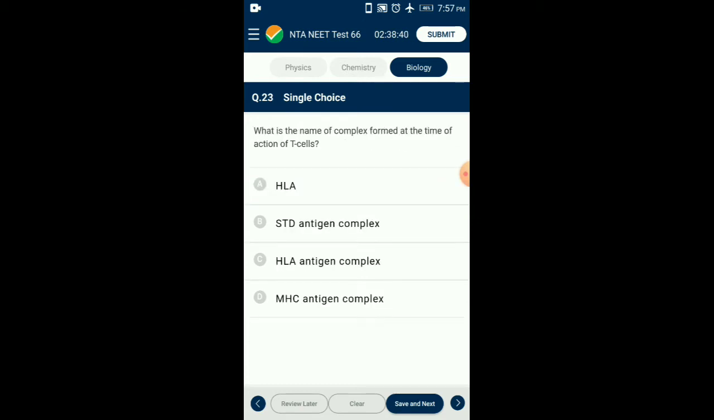Question number 23. What is the name of the complex formed at the time of action of T cells? T lymphocytes are involved in cell mediated immunity. T cells largely recognize proteins that have been processed within antigen presenting cells and presented on the cell surface in the form that is bound to a molecule known as the major histocompatibility complex. So the answer is option D, MHC antigen complex. That means major histocompatibility complex.